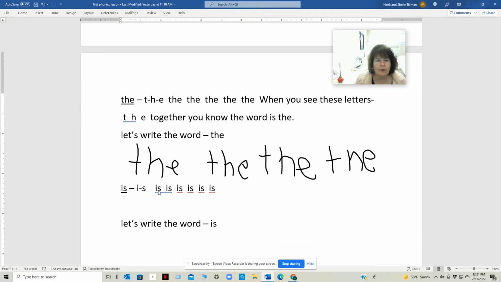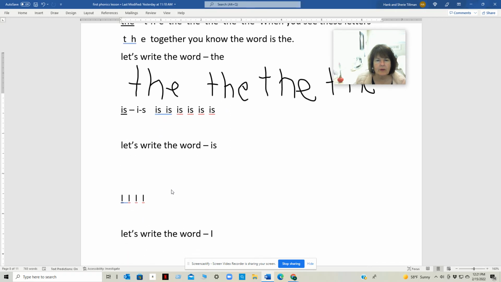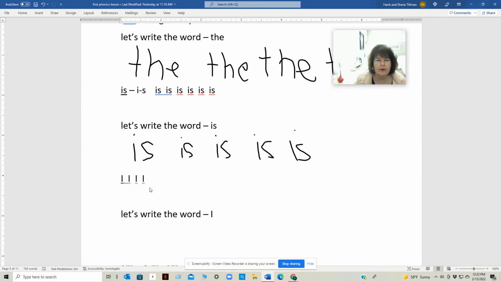The next sight word we're going to talk about is. Is, is, is. Let's write the word is. I-S, is. I-S, is. I-S, is. I-S, is. I-S, is. The next word we're going to talk about is I, one letter, I.